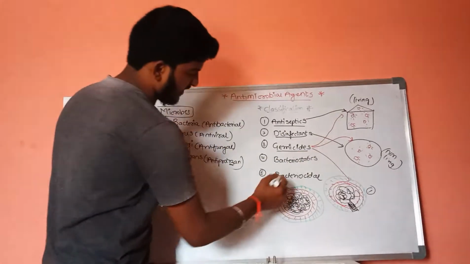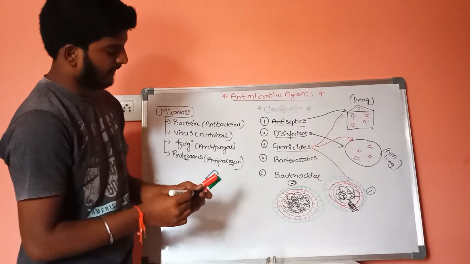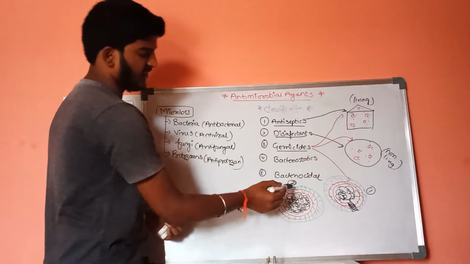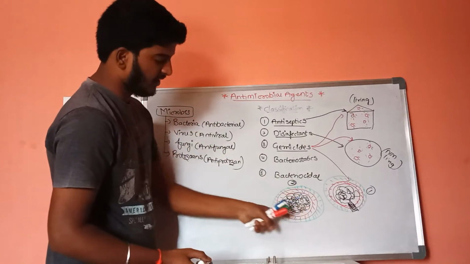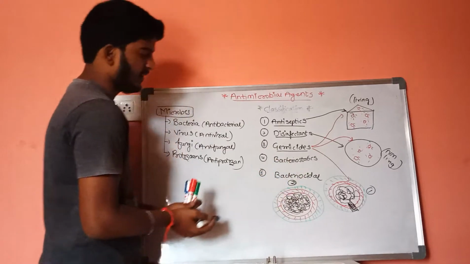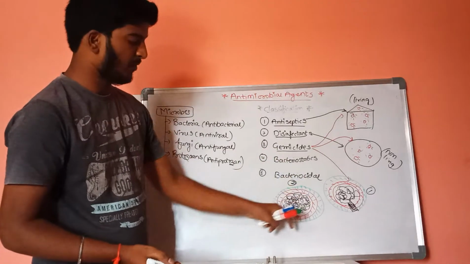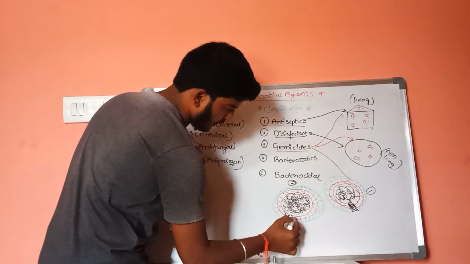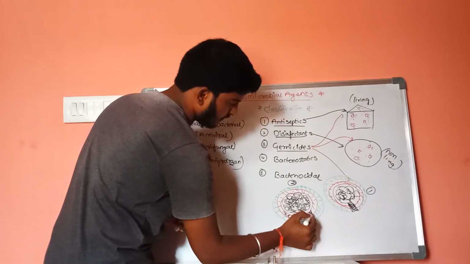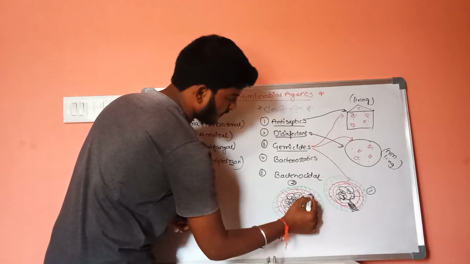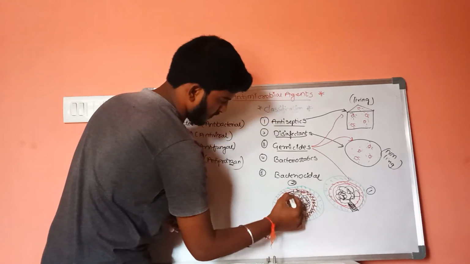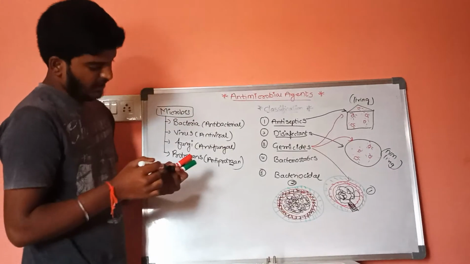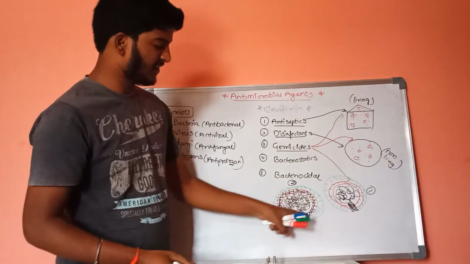Now, this is the second function. As we know, this reticular structure is the proteinaceous layer. Now, this proteinaceous layer consists of proteins, but in the second function, the proteins which are present will be denatured.